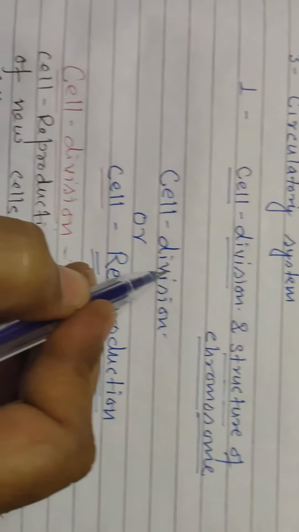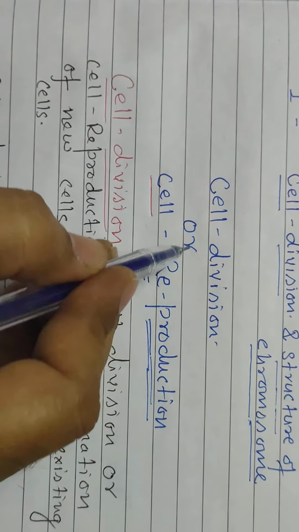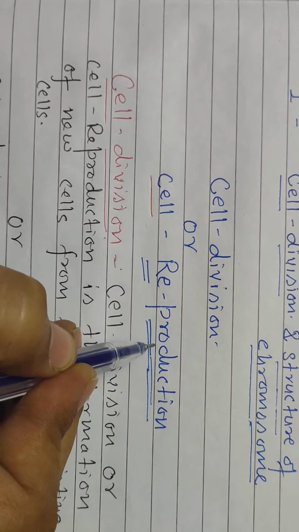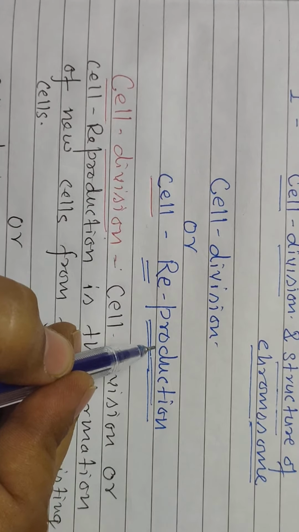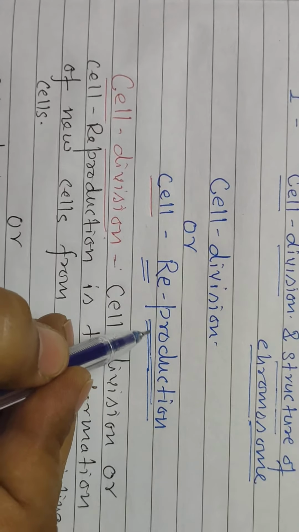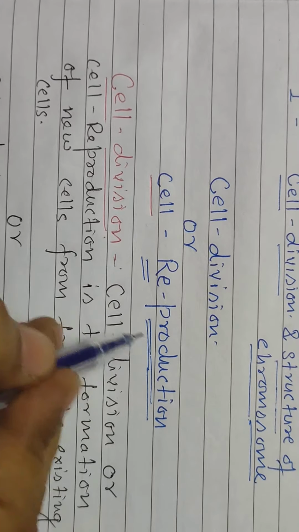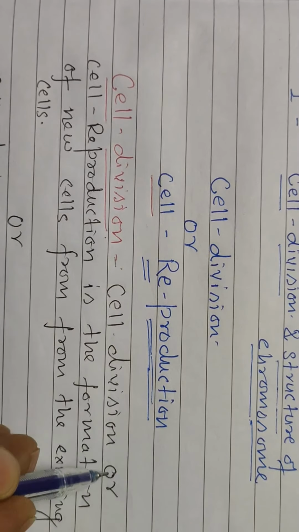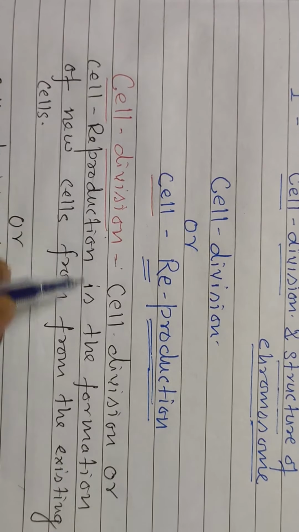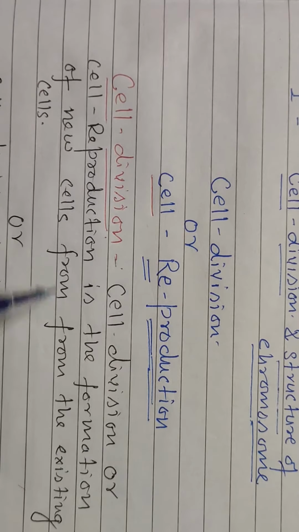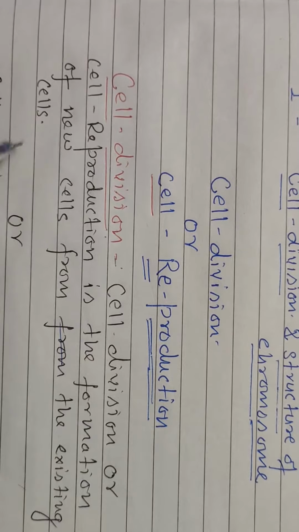Cell division is also known as cell reproduction, in which one cell again and again divides and forms new cells. So, the definition of cell division or cell reproduction is the formation of new cells from pre-existing cells.